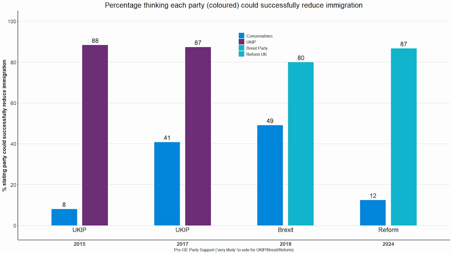Well, in short, Reform UK voters placed a lot of emphasis on immigration and they didn't believe that the Conservatives could reduce it successfully. If we look at this graph, we can see that people who were very likely to vote for Reform just didn't believe that the Conservatives could reduce immigration and they thought that Reform UK could. This is very similar to UKIP in 2015, whose supporters thought that UKIP could reduce immigration where the Conservatives wouldn't.